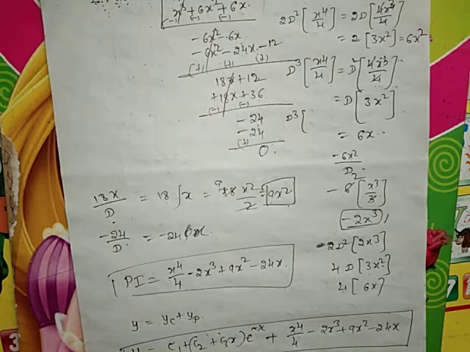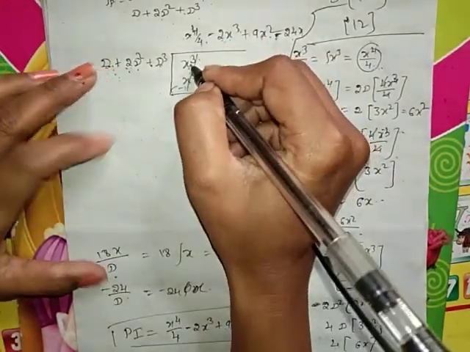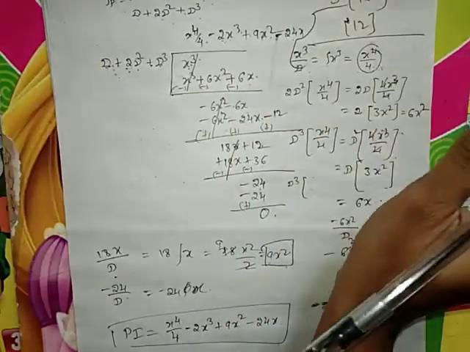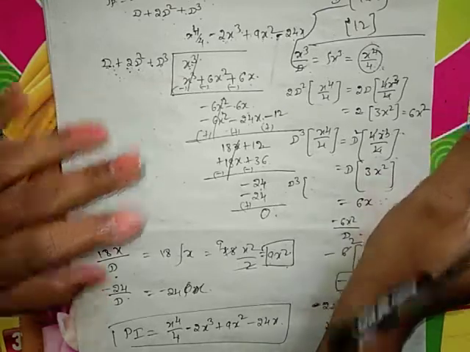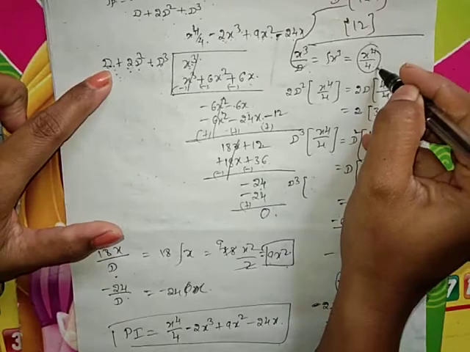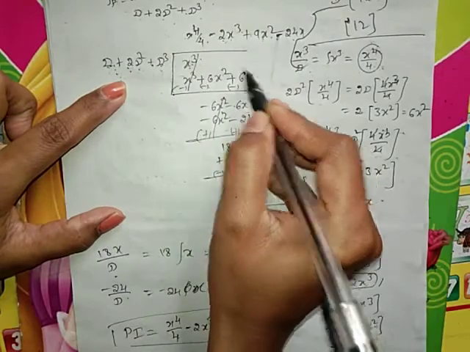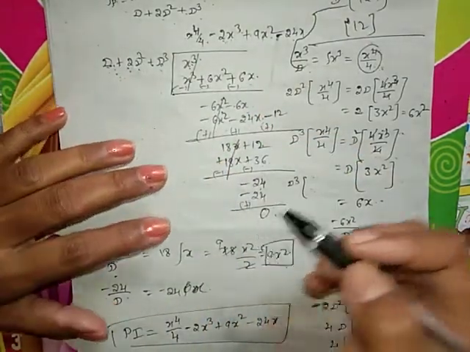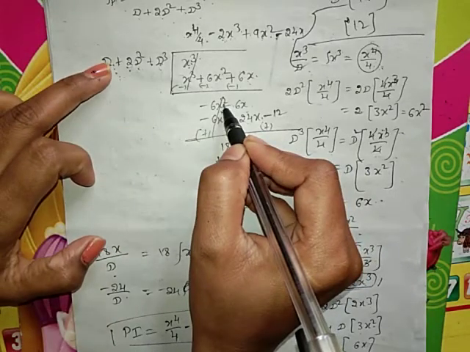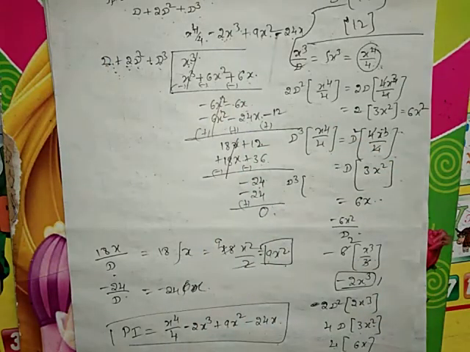Keep one thing in your mind: the first term of the function divided by first term of the function of d will give you the quotient. It is the best procedure for choosing the quotient, otherwise choosing the quotient becomes very difficult. Just remember this procedure: the quotient is multiplied to every term and taken here, reverse all the signs and simplify. Again, when you continue the procedure, choose the first term of the function divided by first term of the function, and again you get the remainder. That is the continuation procedure of finding the quotient.